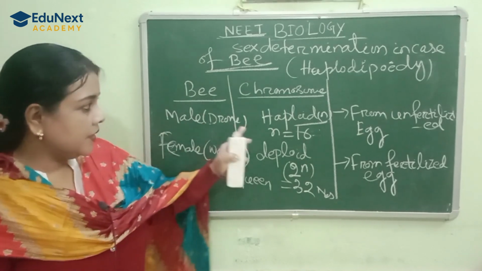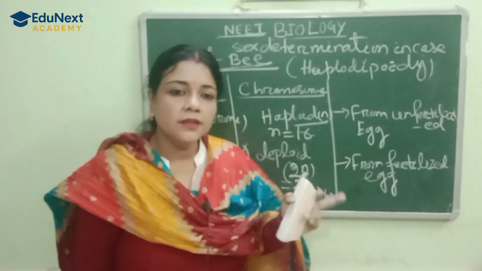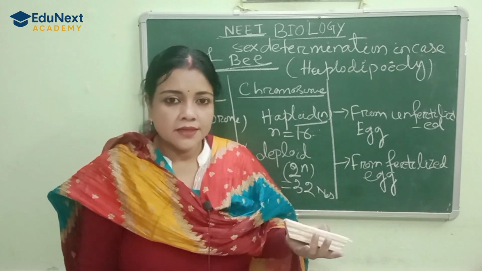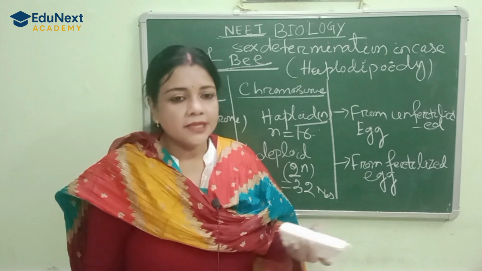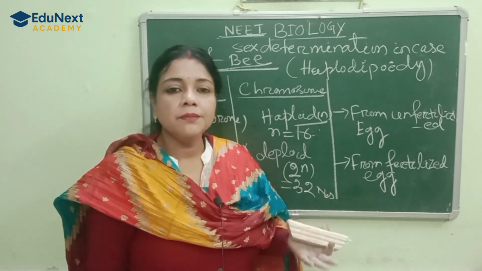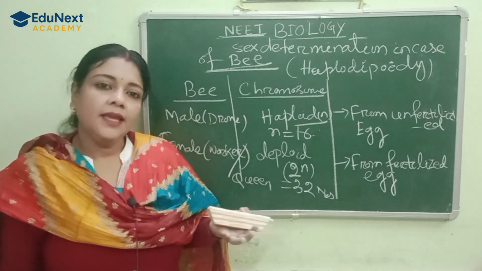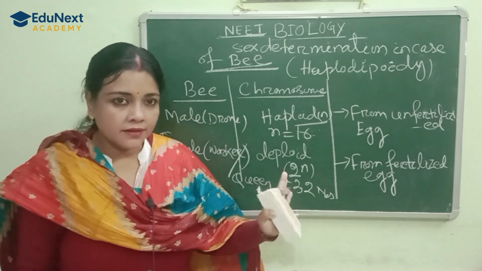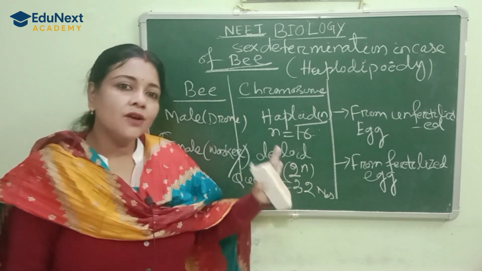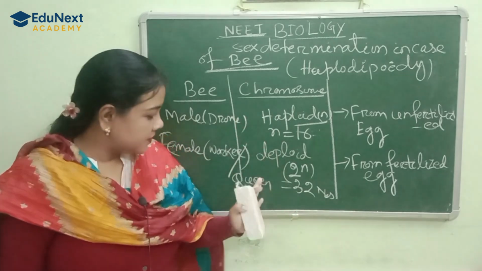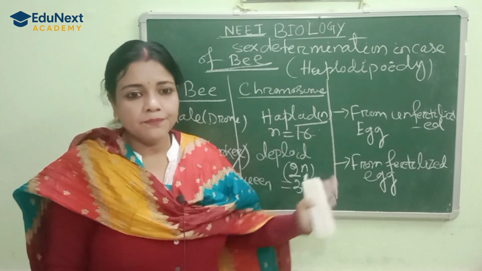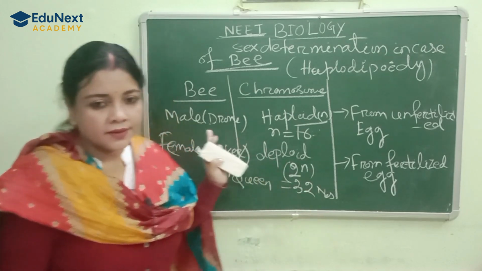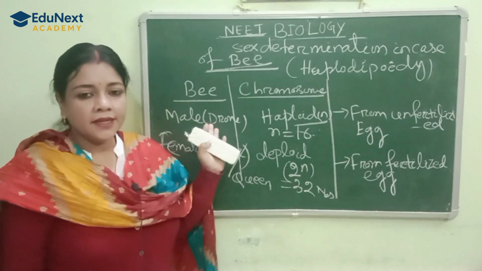Now see this: whenever the female queen lays eggs, some eggs are fertilized and some are not. The eggs which are fertilized become female bees again, and the eggs which are not fertilized become male bees. So the male has no father, only a mother, because the male bee forms from the mother's unfertilized egg.